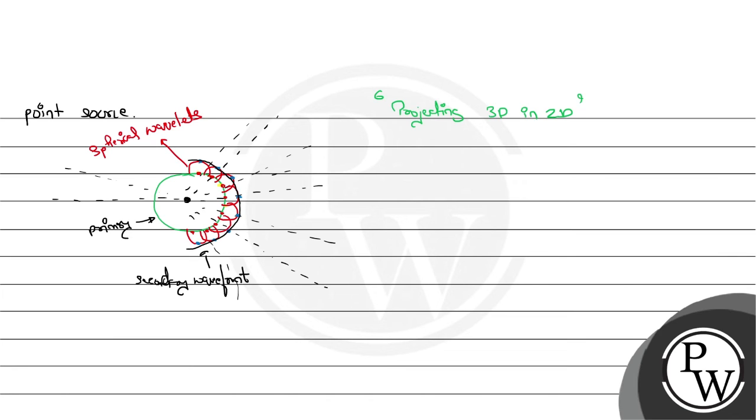So this type of wavefront is called the spherical wavefront. So for a point source, wavefront will be spherical.